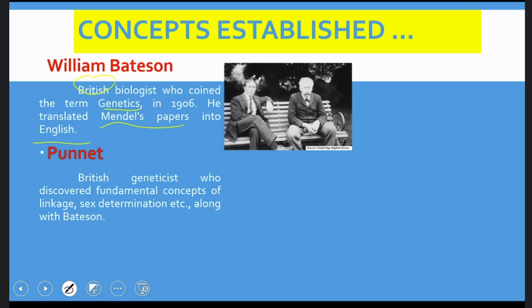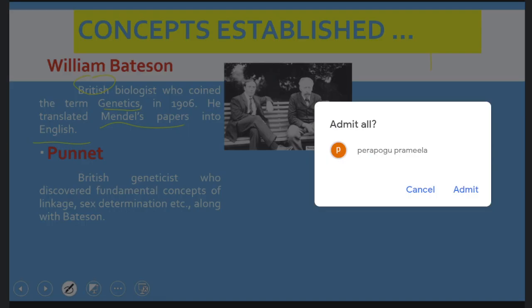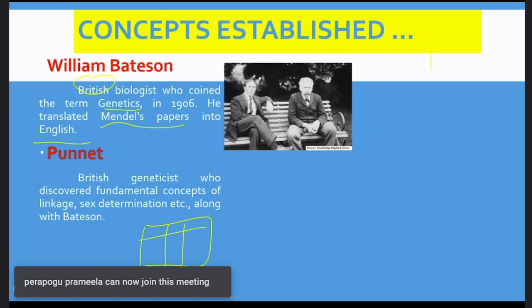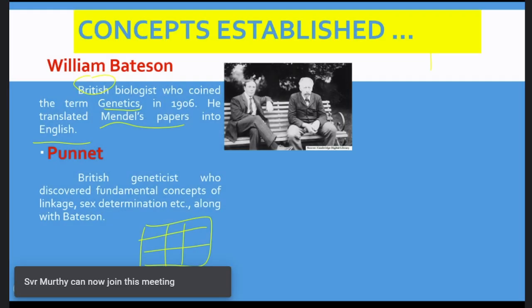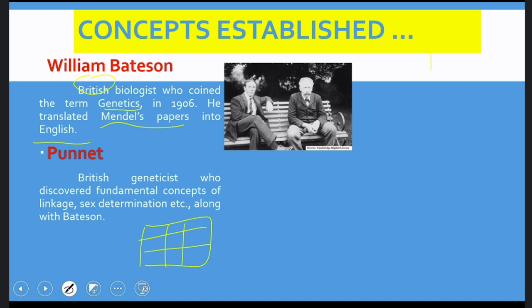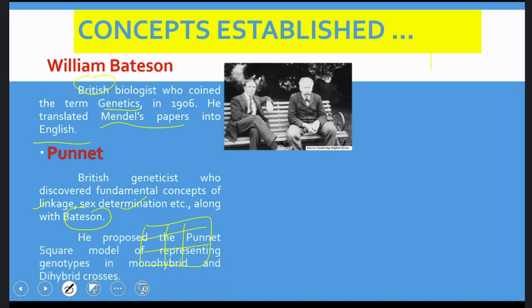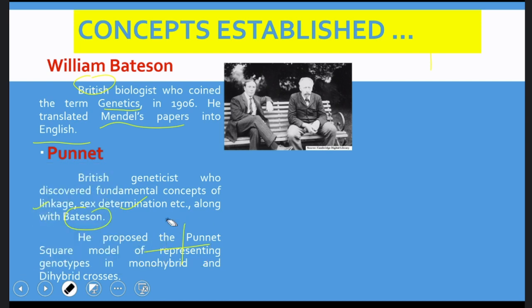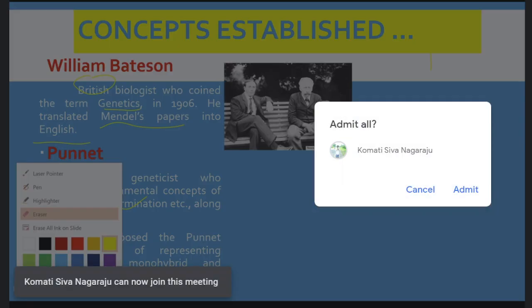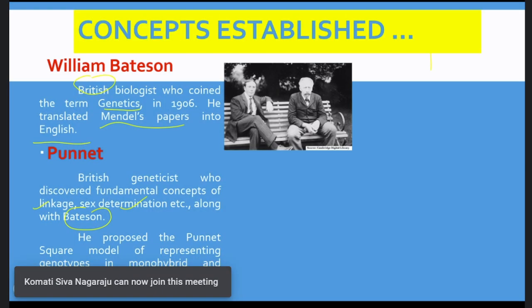We know about monohybrid cross and dihybrid cross, where we come across these squares. We call them Punnett squares. And he is the one who discovered the fundamental concepts of linkage, sex determination, etc. along with Bateson, and he proposed the Punnett square model of representing genotypes in both monohybrid cross as well as dihybrid cross.